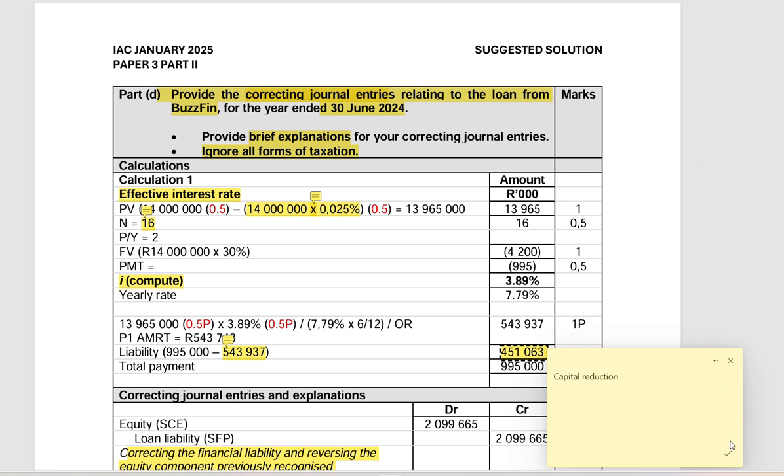Right. Then you put it here. Then you know that you have capital reduction and the interest. If you add those two, you get this 995 that we have here. Then total payment is 995, which agrees with what we've already been provided. The total was correct. However, when it comes to splitting the two, it was not split correctly.